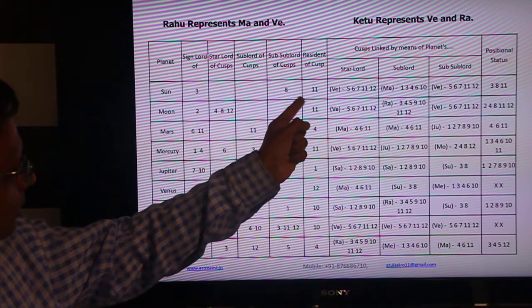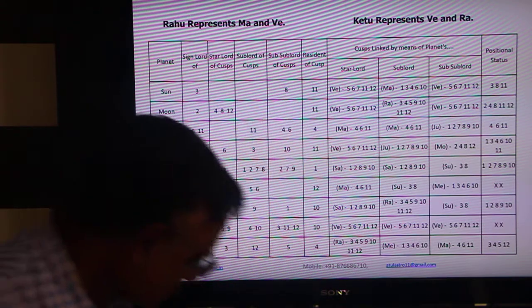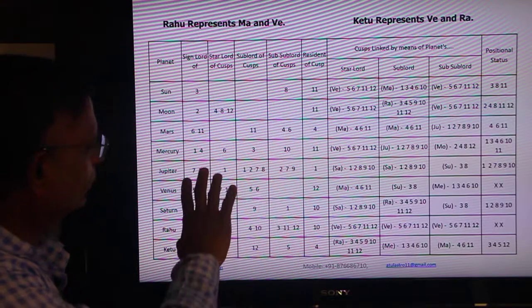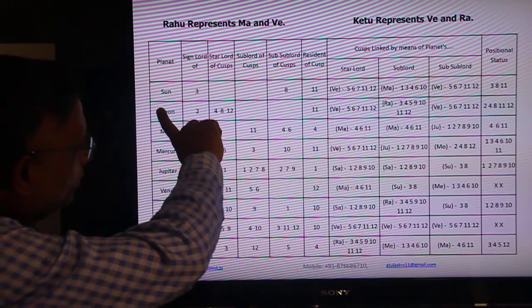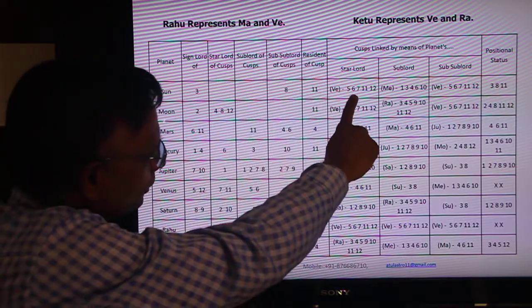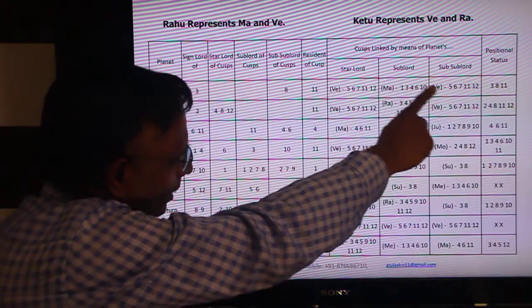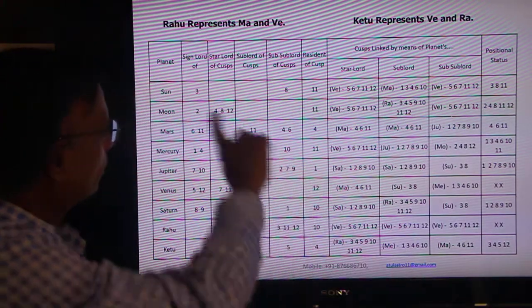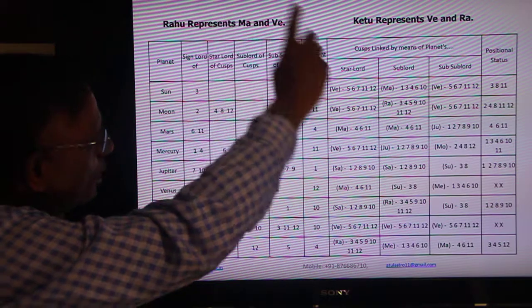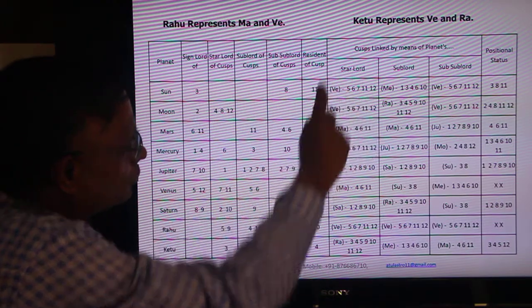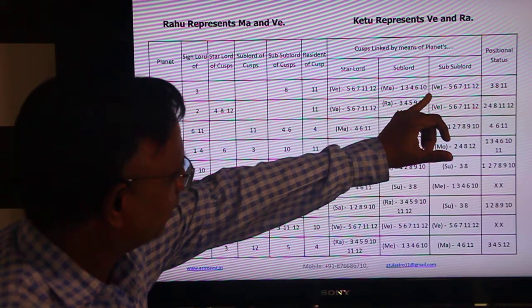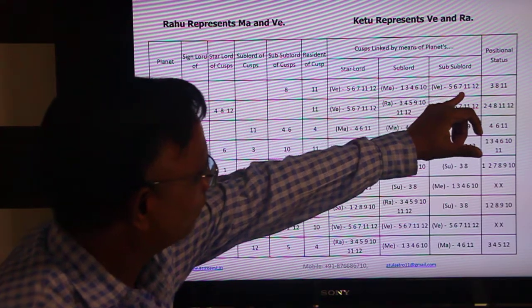Position of Sun is the Philan cusp. Now what we say is how we read the chart in the interlink system, cusp interlink system. Planet Sun involves this. This is commitment and this is final commitment. So you know the chart from this, you can make it and give the chart also back again. Planet Sun involves 5, 6, 7, 11, 12. Commits to 1, 3, 4, 6, 10, and FC, which we call final commitment, 7, 1, 12.